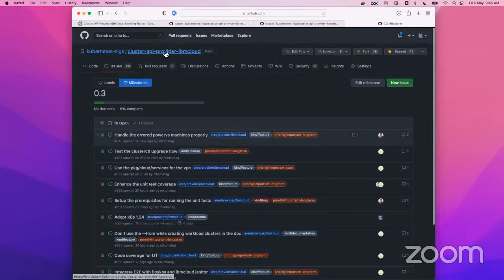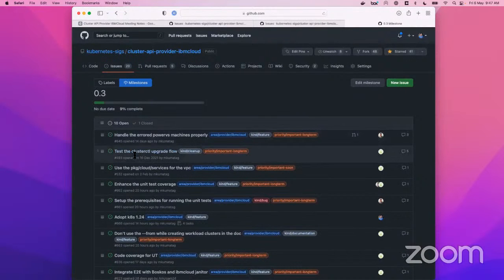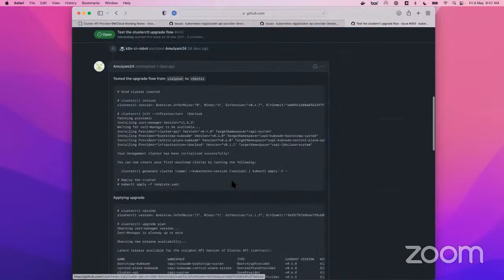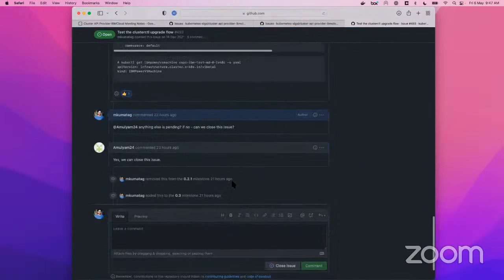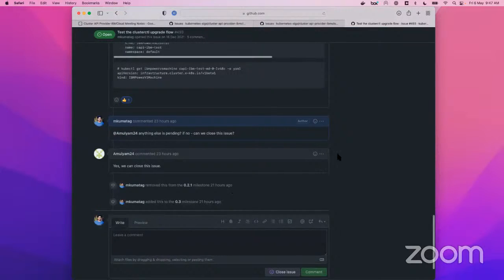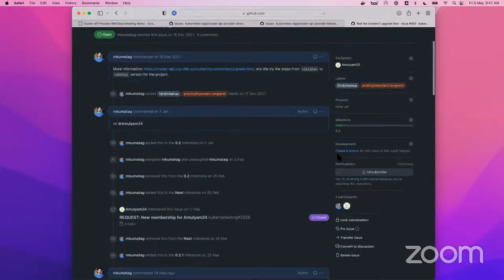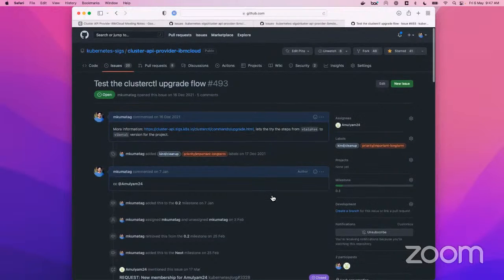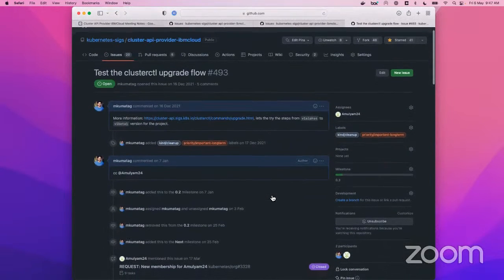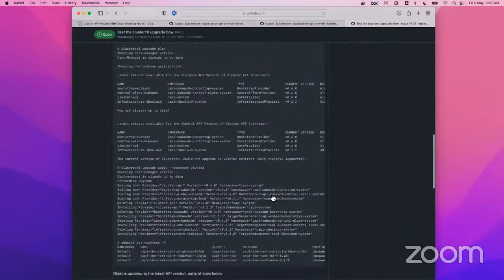Yeah, Manju, this test cluster upgrade flow, can it be closed, or is there something else that we need to check? Yeah, I think the testing part is done. If we need some automated tests as part of it, maybe we can get another task.